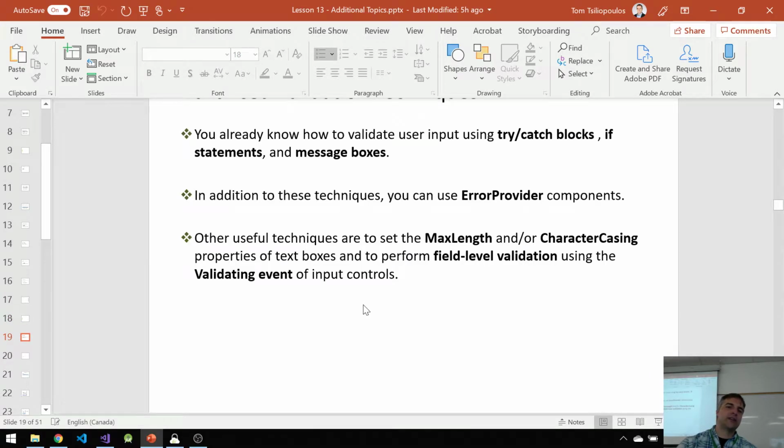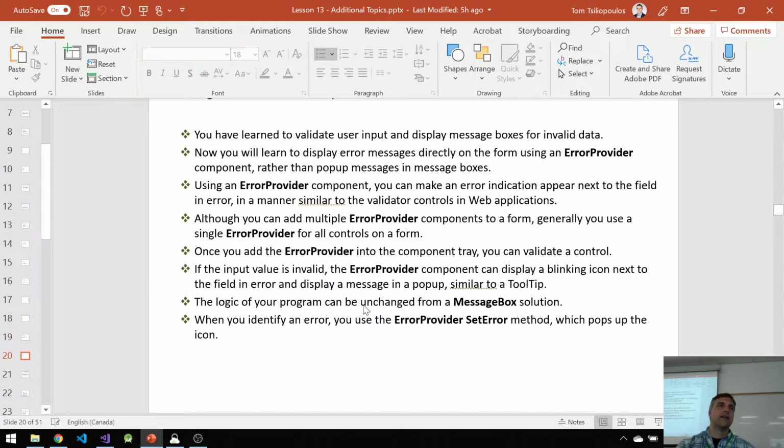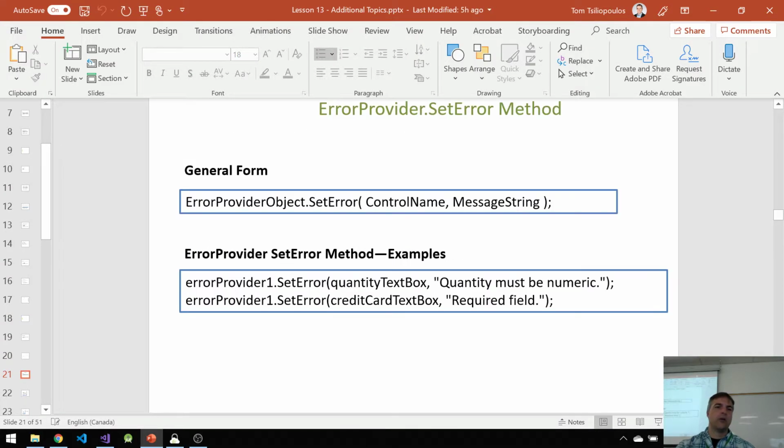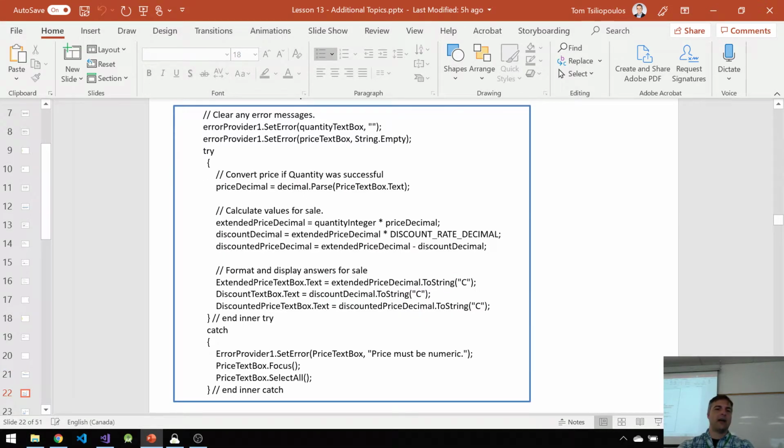All right, validation techniques. We've been doing things with try-catch blocks, and we also did things with the little mini keyboards. We talked about that, but there are other ways of doing it. You can use something called an error provider, and I think some of you did it with your assignment 4 for your BMI calculator. You set up a new error provider, and you can set up a control that causes validation, and once it causes validation, it checks to see that the error provider is satisfied.